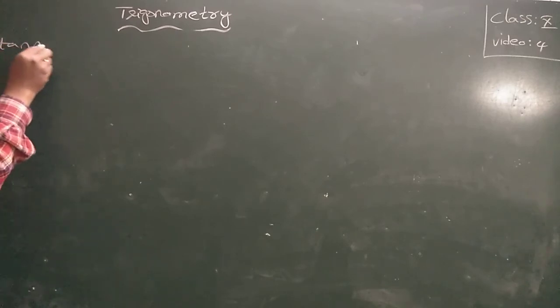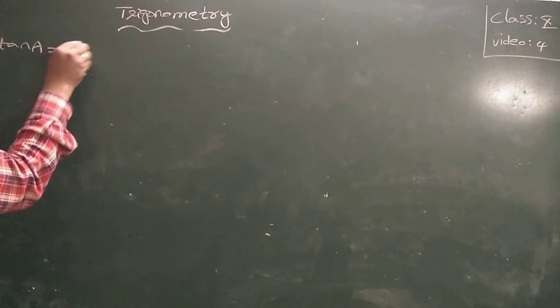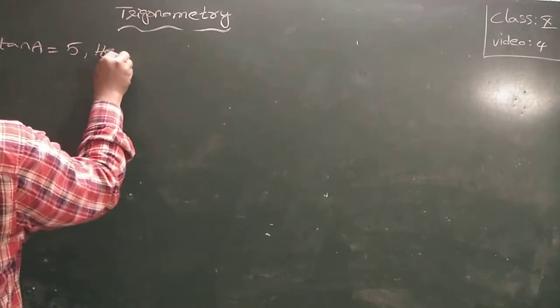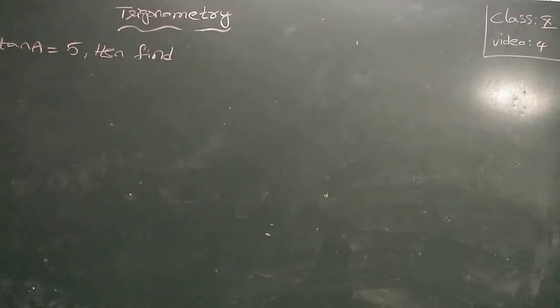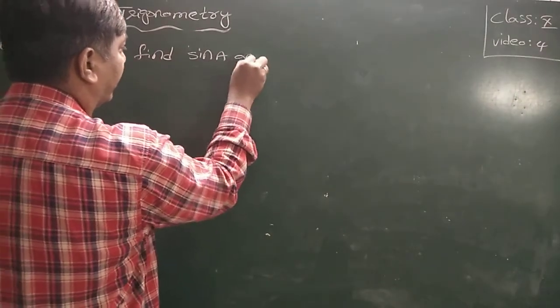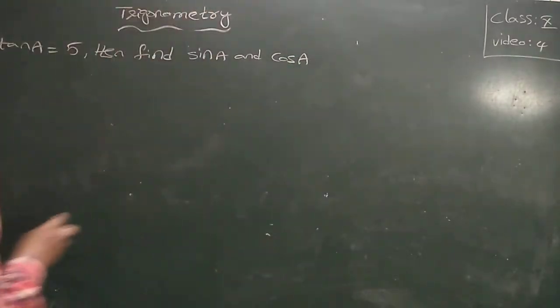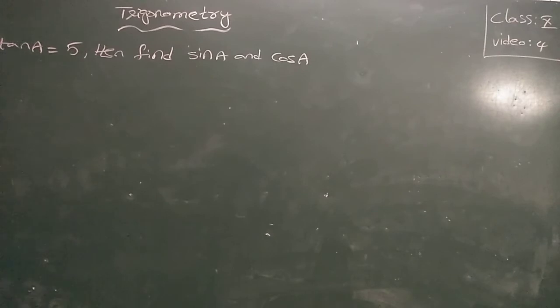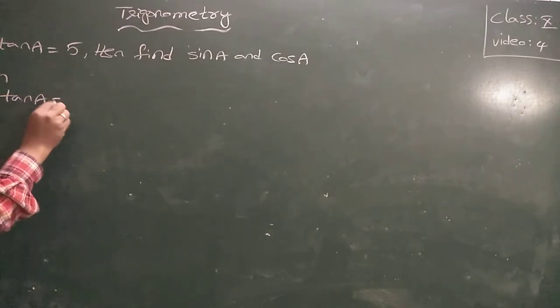Now next question. If 12 tan A is equal to 5, then find sin A and cos A. What is given here? 12 tan A is equal to 5 is given.